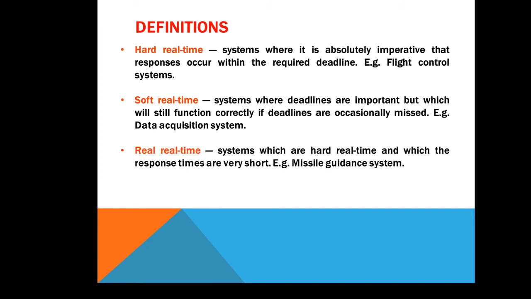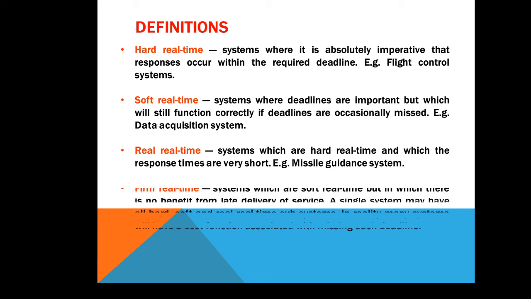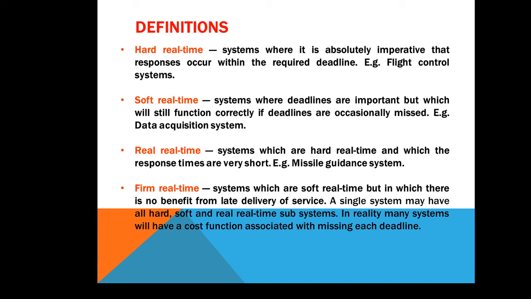Third is real time. These are systems which are hard real time and which respond in very short time, like a missile guidance system. If there is a mistake in a missile guidance system, there is big harm to human lives. So real time is another type, and the last is firm real time. These are systems which are soft real time but in which there is no benefit from late delivery of service. A single system may have hard, soft and real-time subsystems. In reality, many systems will have a cost function associated with missing each deadline.